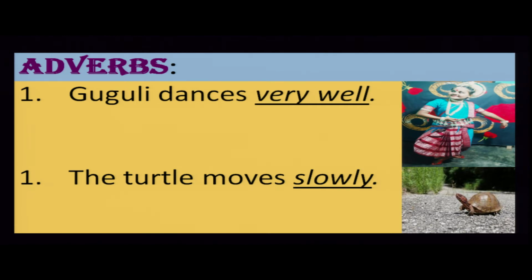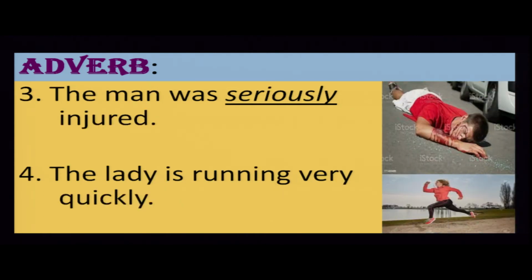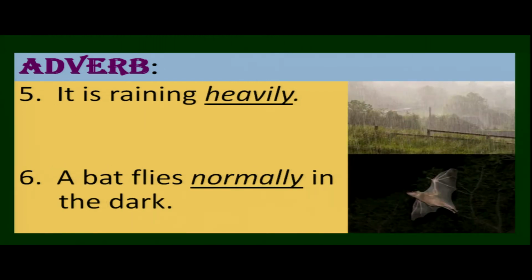So well, slowly, right? You just mark the underlined words. The man was seriously injured. Seriously, right? So very well, seriously, right? The lady is running very quickly. So quickly, very quickly. All these underlined words are adverbs.